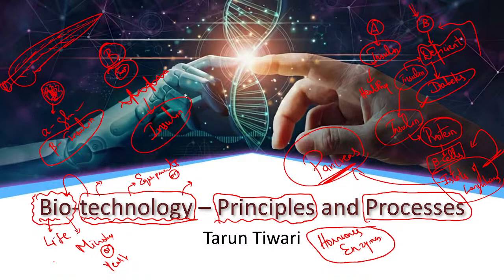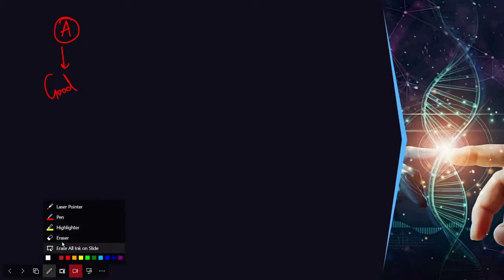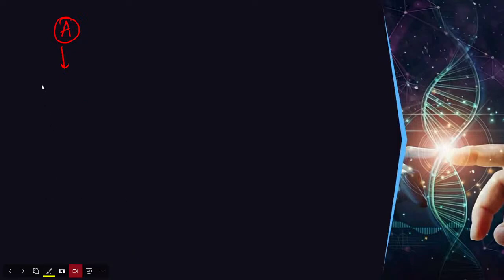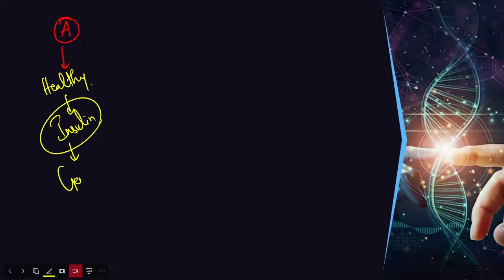Okay, which is a protein. So this gene will be transcribed, then it will be translated, and then insulin will be produced. Let's say here we have a person A who is healthy. Which means he is having a good amount of insulin production, which means this person's gene which is present in the beta cells is working right, so they are producing enough insulin.